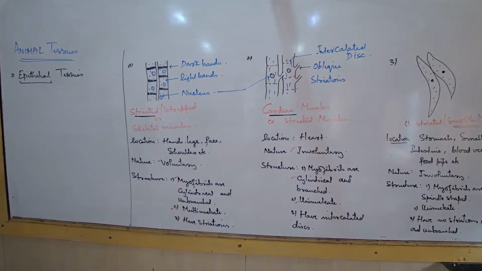Do we need to draw it? Yes, obviously. A difference means you have to make a table. Look, I'll give you 5 minutes. Come on, fast.